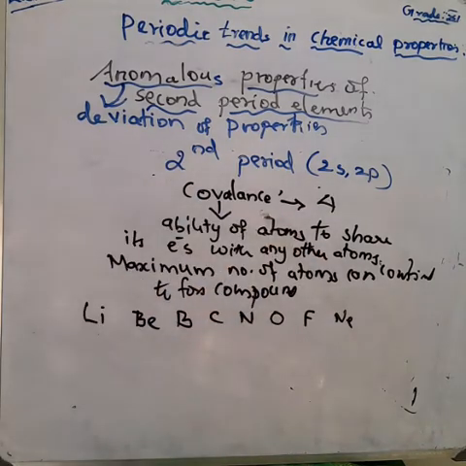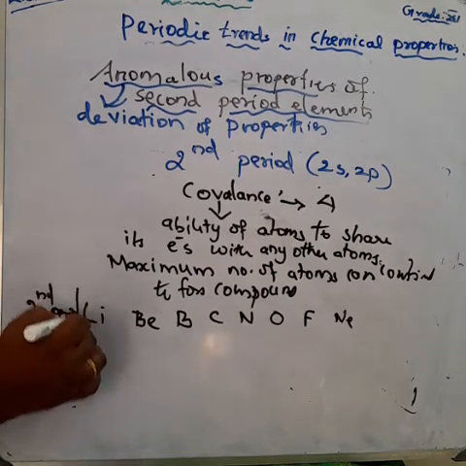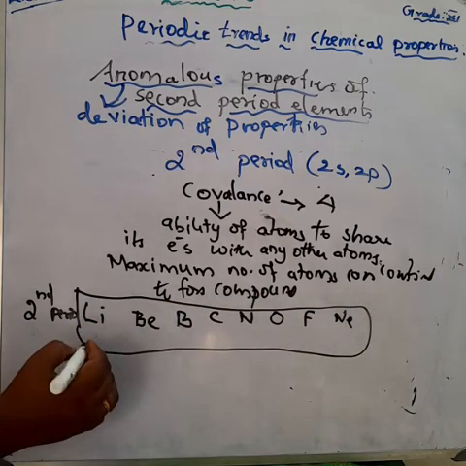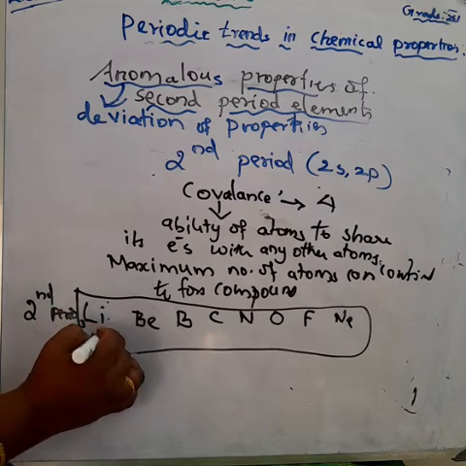So this second period element has only 4 orbitals. For lithium, how many orbitals? Lithium atomic number 3, how many orbitals are there? 1s2 and 2s1.